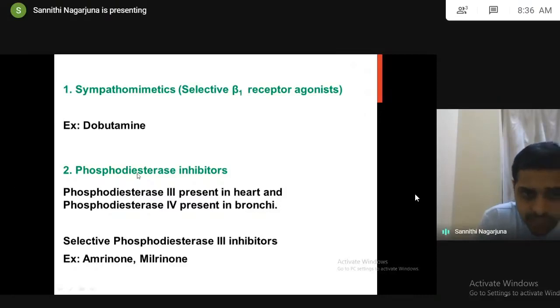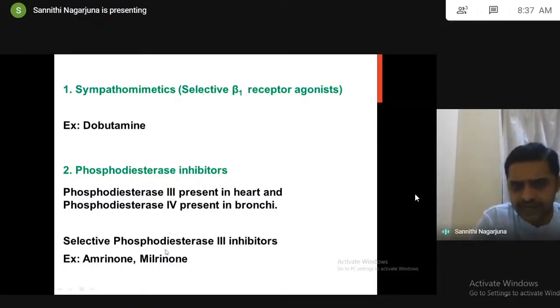Next are phosphodiesterase inhibitors. If you inhibit phosphodiesterase, the levels of cyclic AMP will increase. We have types of phosphodiesterase, 3 and 4. Type 3 is present in the heart, type 4 is present in the bronchi. So we are using the drugs which inhibit phosphodiesterase 3, those are amrinone and milrinone.